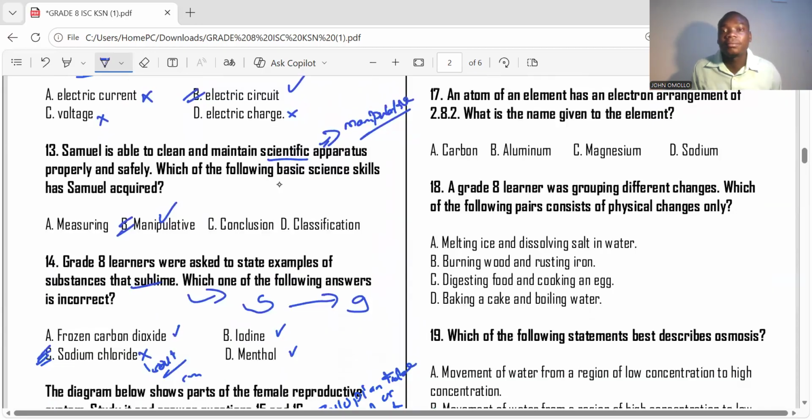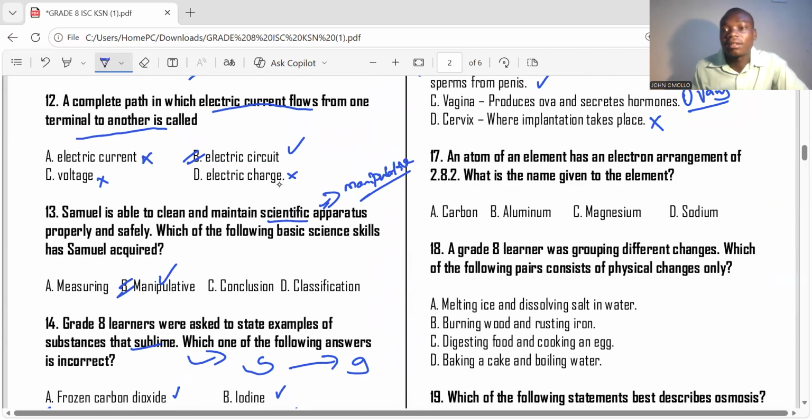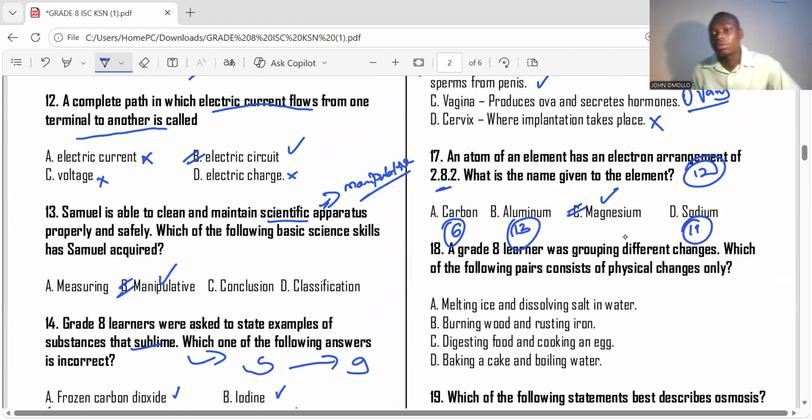Number 19. An atom of an element has electron arrangement of 2, 8, 2. What is the name given to the element? Now, how many electrons are there? 2 plus 8 is 10, 10 plus 2 is 12. So element number 12 is magnesium in the periodic table, carbon is number 6 in the periodic table, aluminum is number 13 in the periodic table, sodium is number 11 in the periodic table. So an element with an electron configuration of 2, 8, 2 is magnesium.